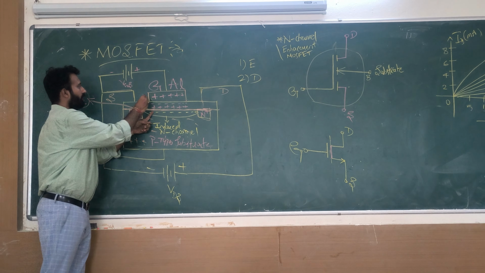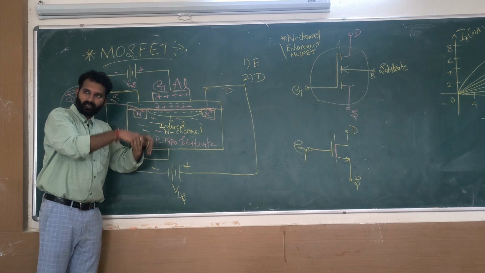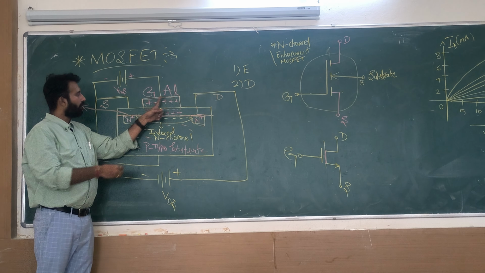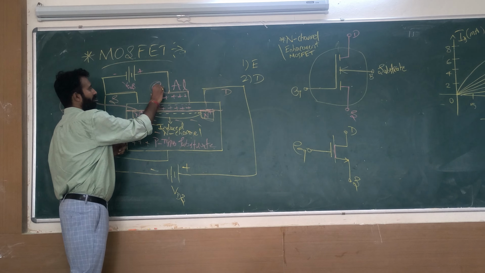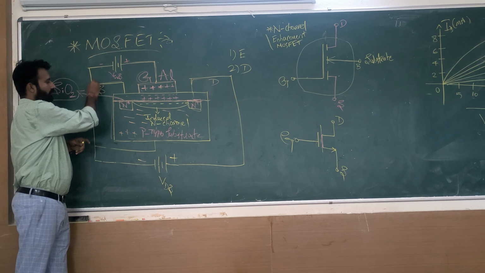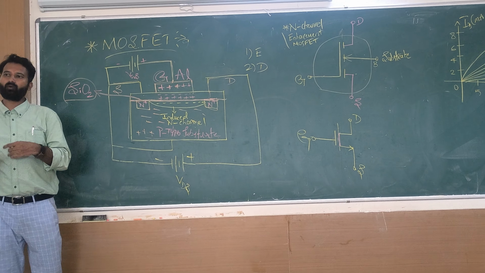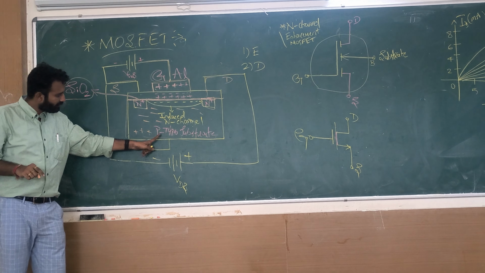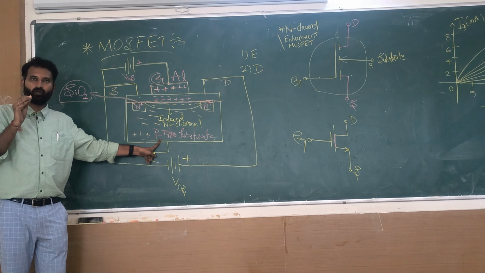And above this layer, we have incorporated a metal. Which metal? Aluminium metal, and this forms the gate. This positive portion, this end will form the gate. Understandable? Now what are the terminals? Source, gate, drain. Completely it is a p-type substrate, but it is lightly doped.